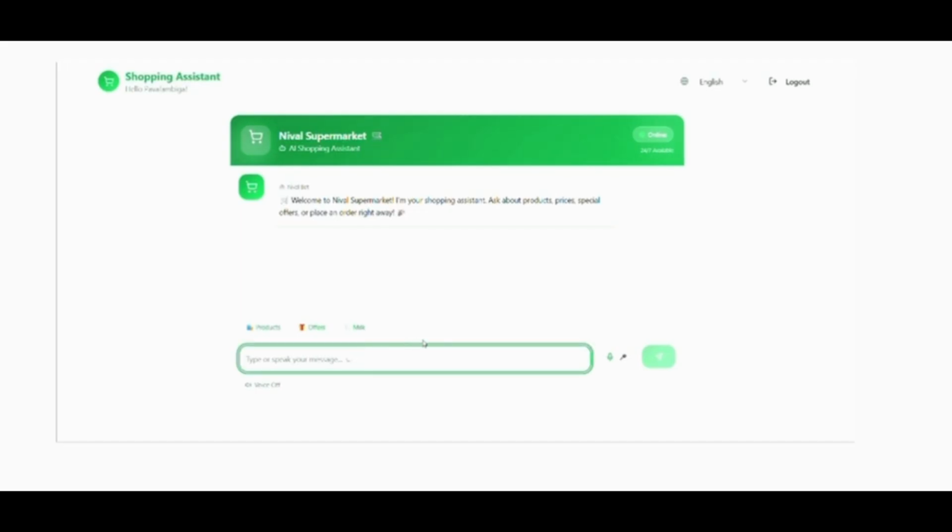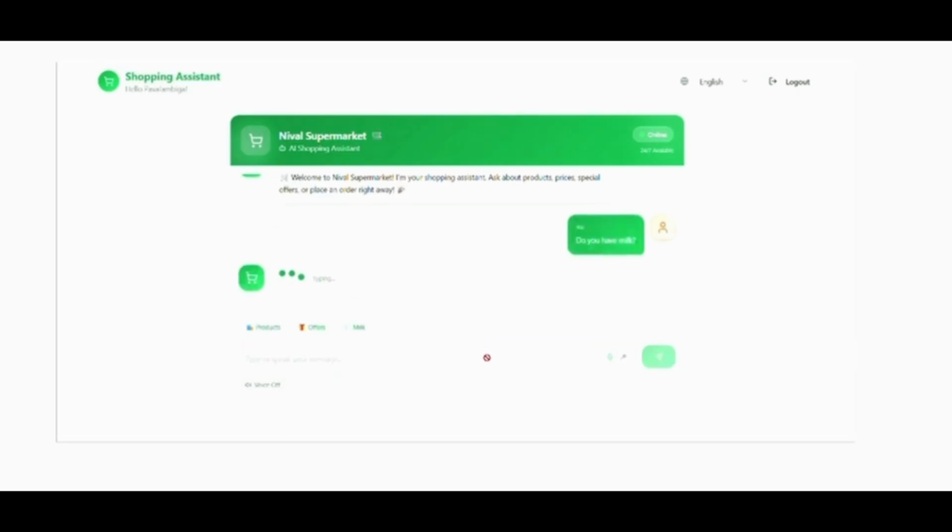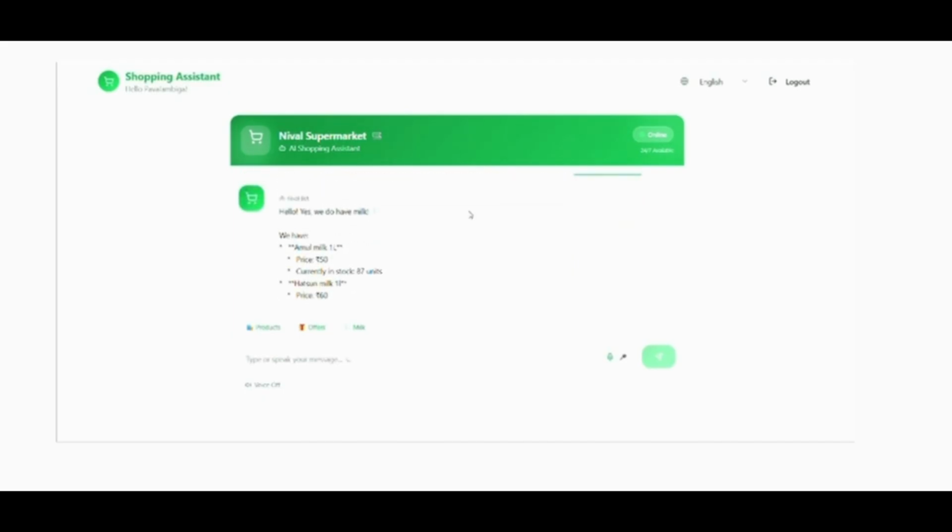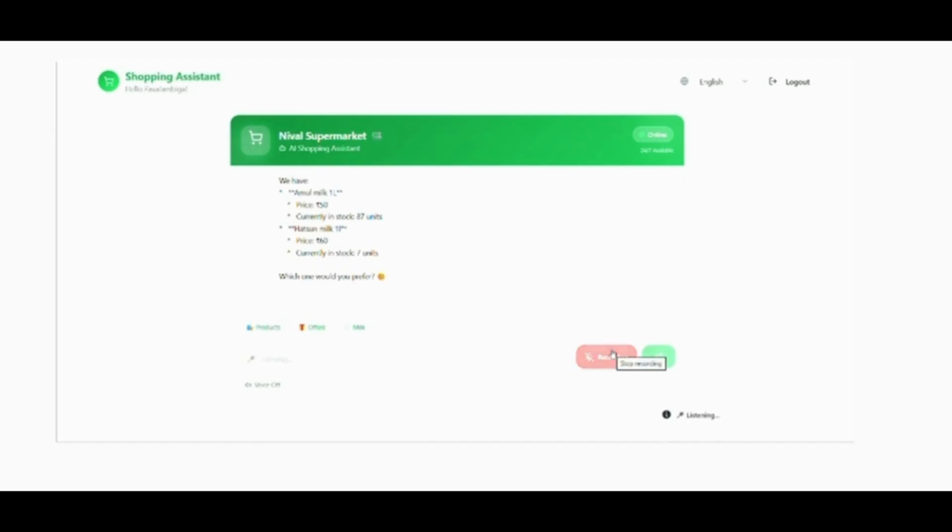First, I have already said there is a voice-based assistant as well as a text-based assistant. Now I'm going to give it through text. So here it's answering, yes, we do have milk, and its price and stock. So now I'm going to order Amul milk through the voice-based assistant. Order Amul milk 1 liter.